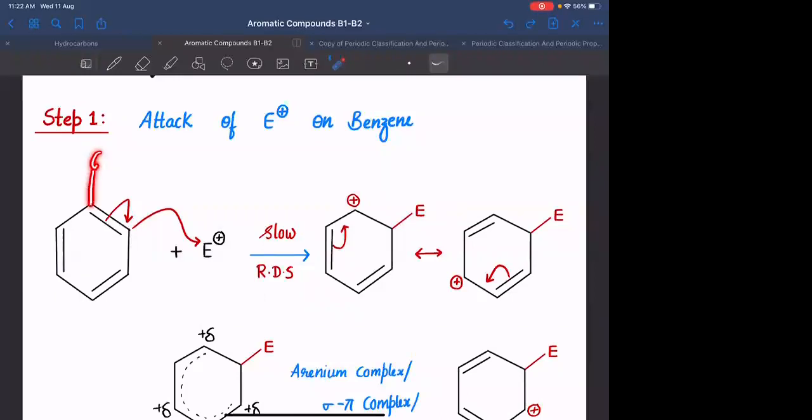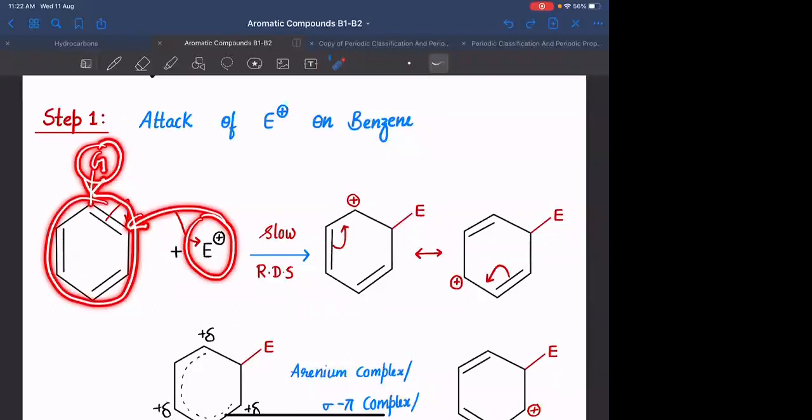उसके लिए क्या होना चाहिए? On the benzene ring, you need to have groups which are electron releasing. If the group is electron releasing, the electron density inside the benzene ring will be increased. The electrophile will be coming and attacking at a faster rate. Clear?